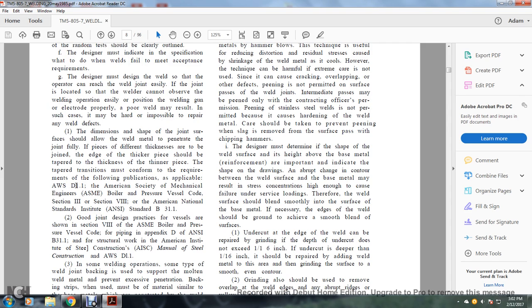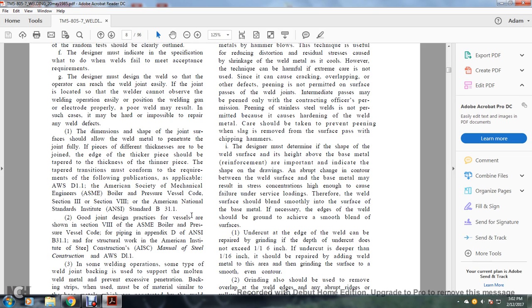American Welding Society D11, American Society of Mechanical Engineers Boiler and Pressure Vessel Code, Section 3 and Section 8. The American National Standards Institute B31-1.